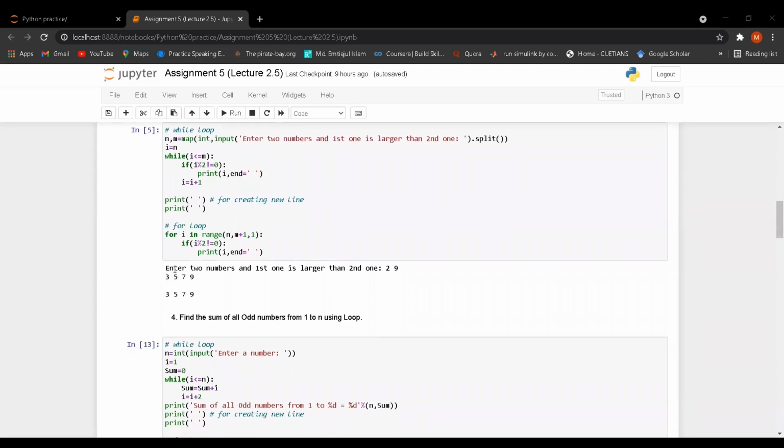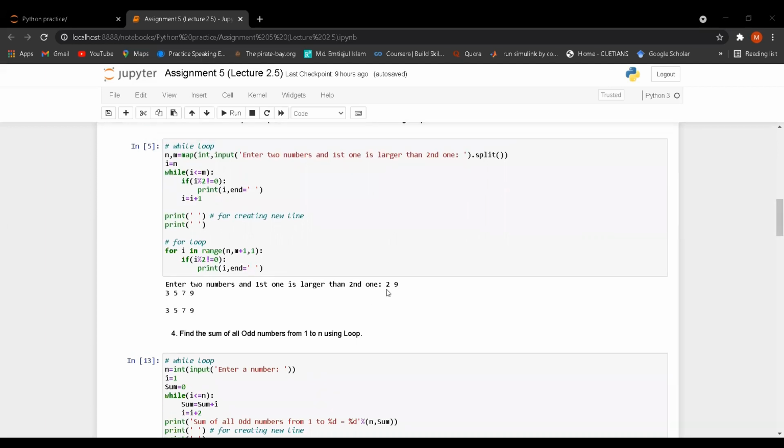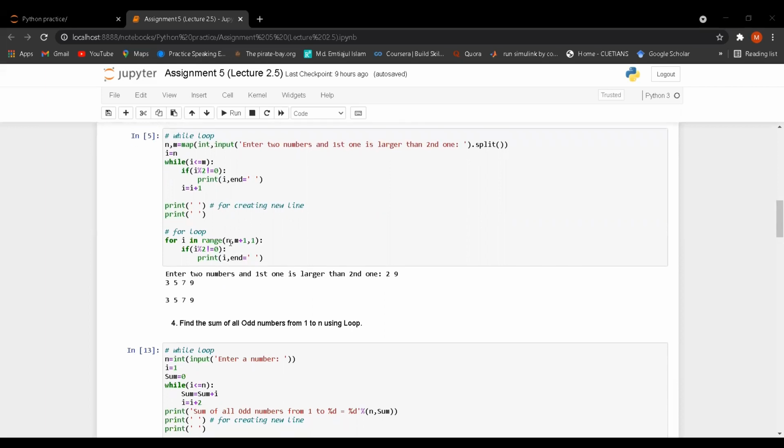So you can see that here the output is 3, 5, 7, and 9. That means I have taken n as 2 and m as 9. So in between 2 and 9, the odd numbers are 3, 5, 7, and 9. For loop, I have taken n as the initialization, and condition is m plus 1, and the increment is 1.